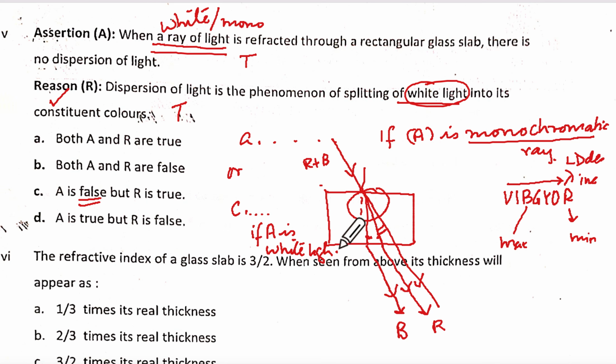Understanding? Yes. You will have to mention separately. Don't write in a jumble. For A, you'll write the explanation, leave one line, 'or', and then C if A is white light. Understood? So that way you are protecting your marks.